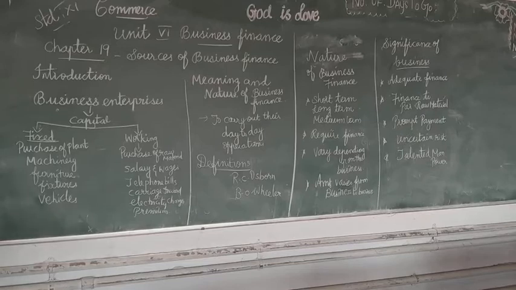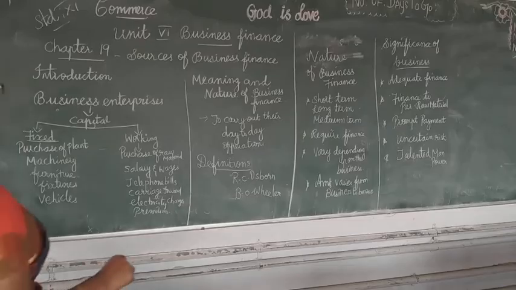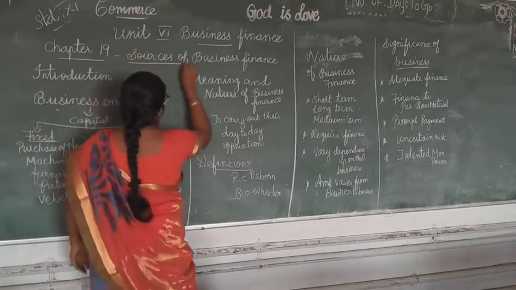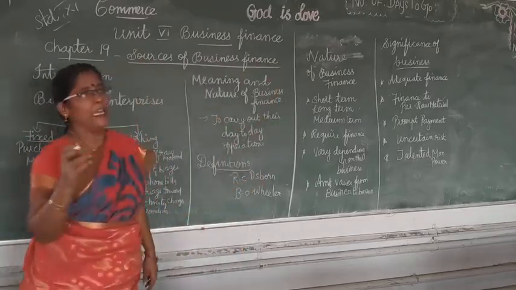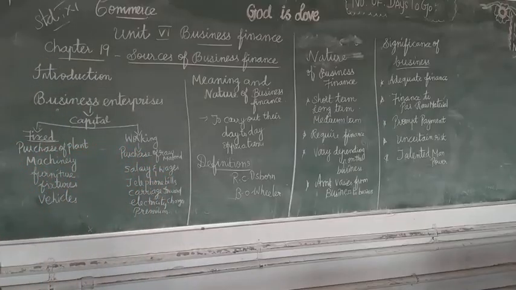Now, what is the meaning of source of business finance? Let us understand the heading of the lesson. It is the provision of finance to a company to cover its short-term working capital requirement, long-term fixed assets and also investment.